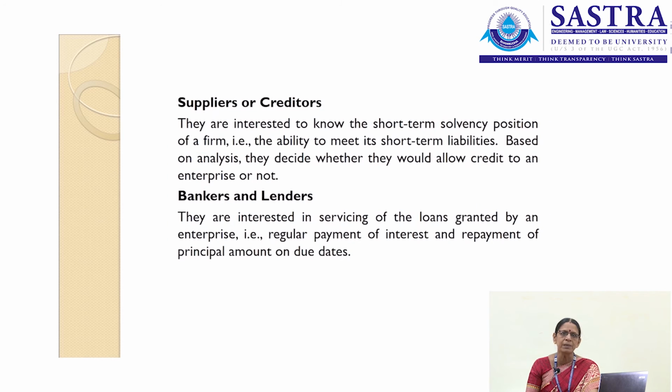The next comes the suppliers or the creditors. These suppliers or creditors, as we already said, are interested in the short-term solvency of the firm and the ability to meet its short-term liabilities. Short-term solvency of the firm can be determined with the help of financial statement analysis. Based on this, they will allow the credit to the enterprise or they will not allow it, and this decision can be made by the creditors.